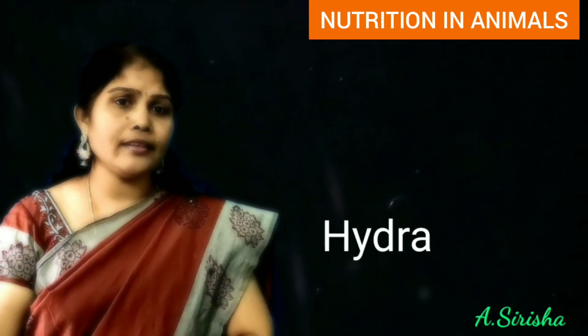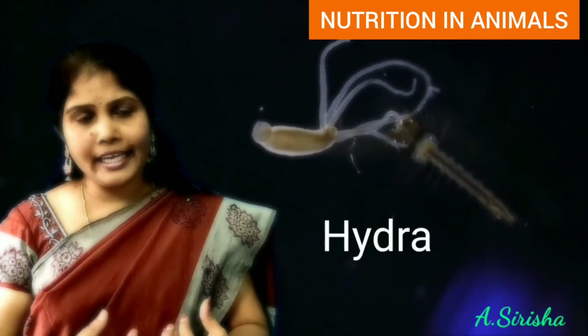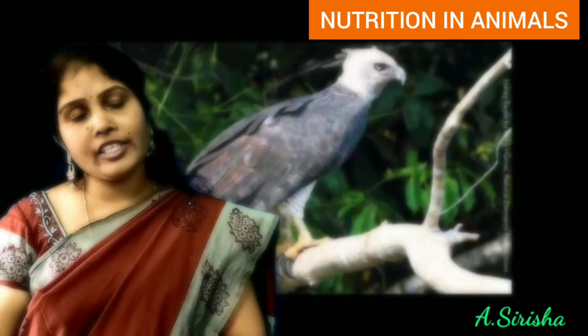And next coming to the eagle. As we know, the eagle has very good eyesight. So it catches the food and tears it, and it has a very sharp and pointed beak. With that it easily tears the flesh and eats.